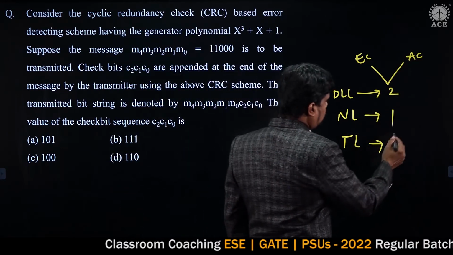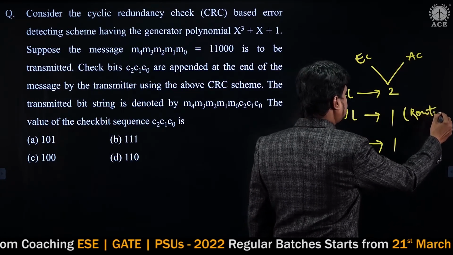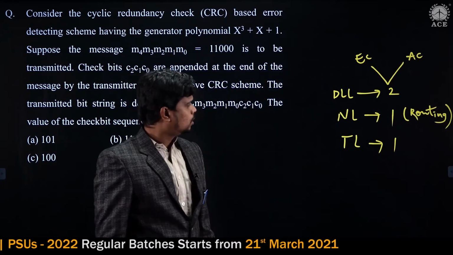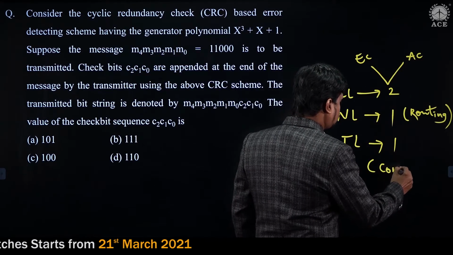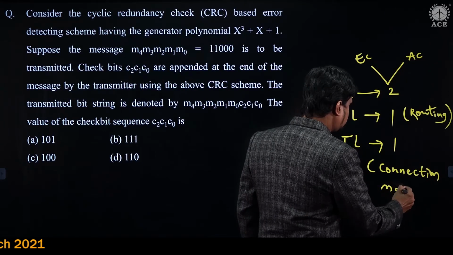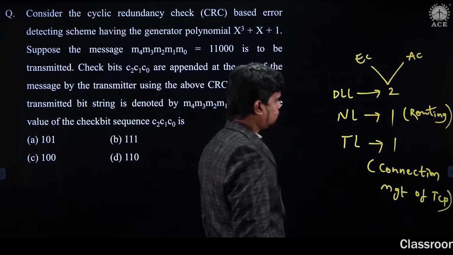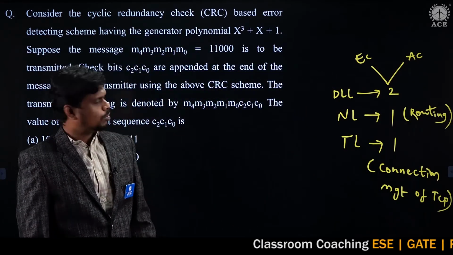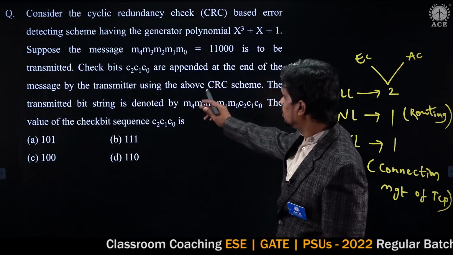And from the network layer we have 1 question, and the topic is routing algorithms. From the transport layer we have 1 question, and this question is from connection management of TCP. So this is the way the 4 questions can be split, right? First we will be discussing the CRC based question.